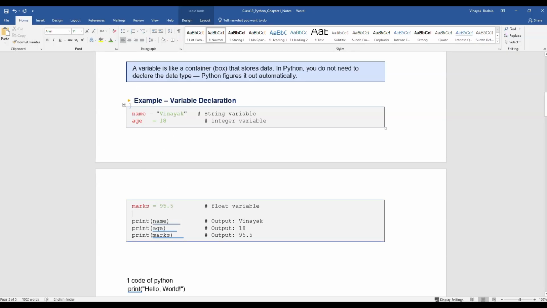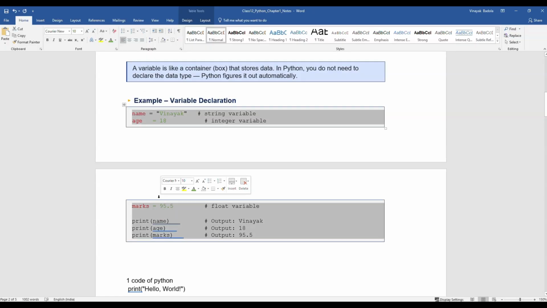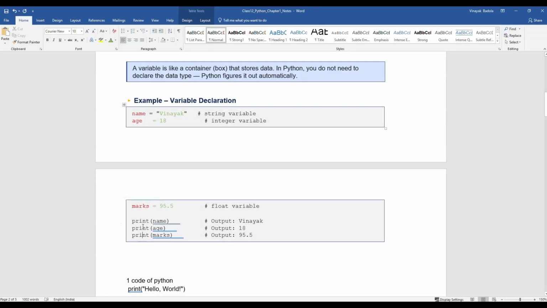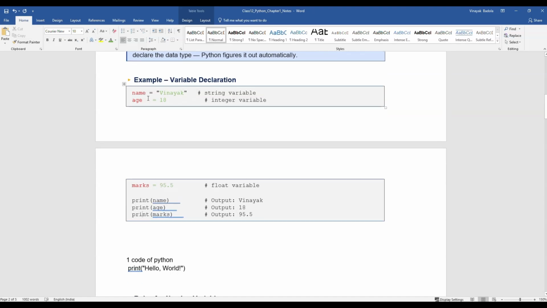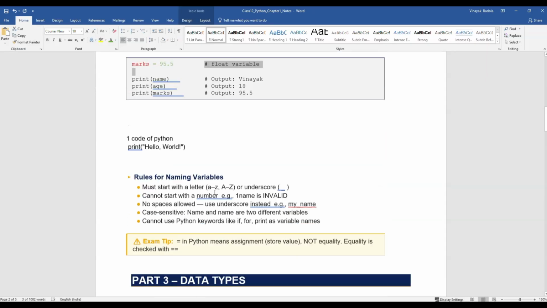After this, if we want to print, we will write print name, because in the print we mention the variable. Then print age, then print marks. When we get the output, it will come as name equals Vinayak, age equals age, and then marks.